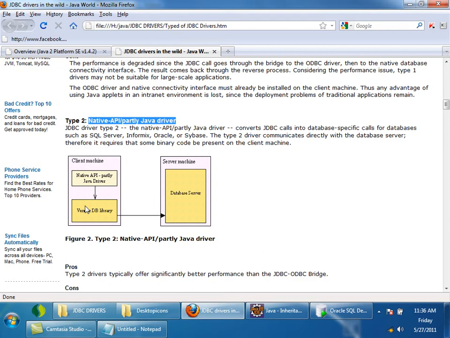If you install Oracle client on your machine, then only this vendor library will be present. Otherwise, it will not be present. So if you want to use the type 2 driver, the vendor library also should be present on your machine, right? This is the limitation. So the type 2 driver is better than type 1, but still it has some problems.